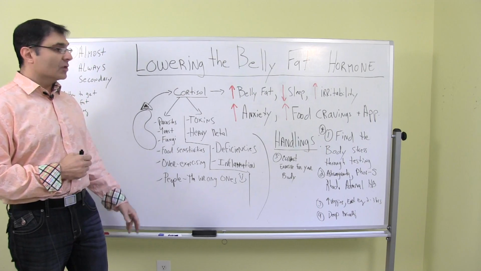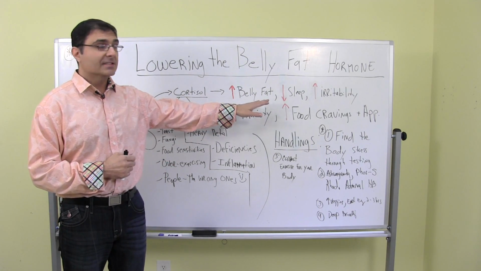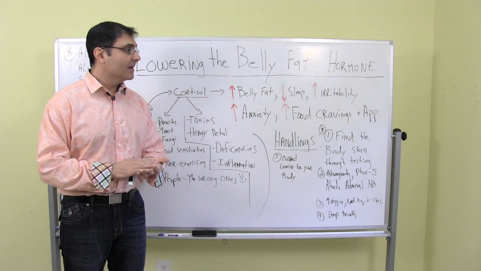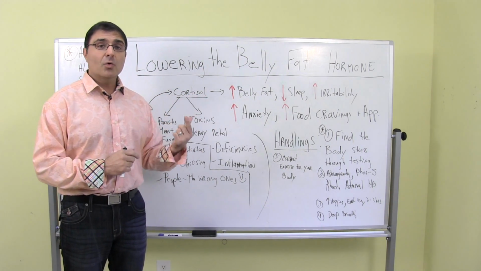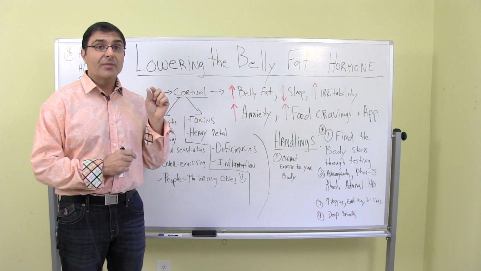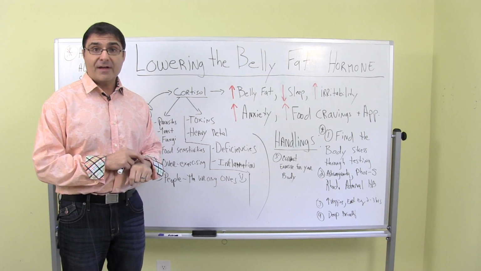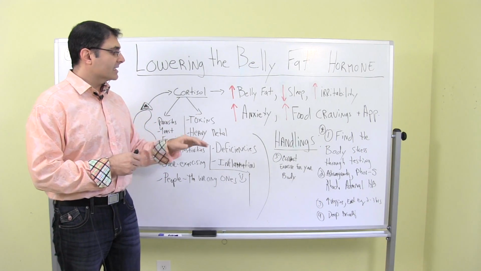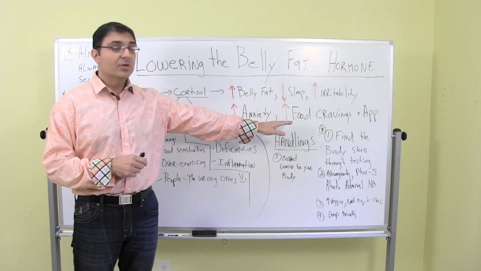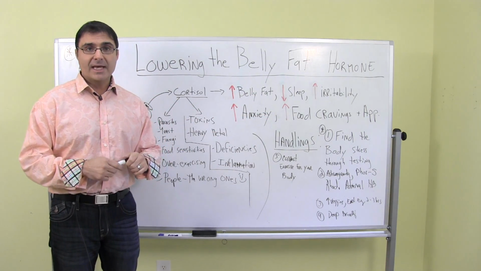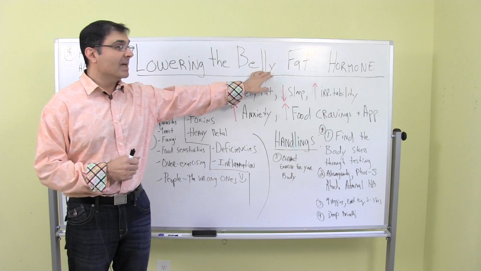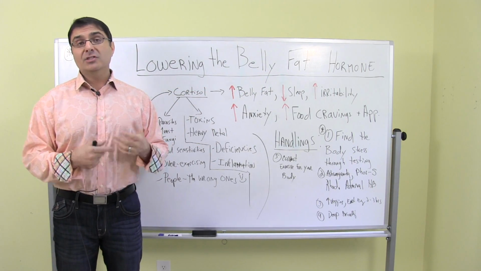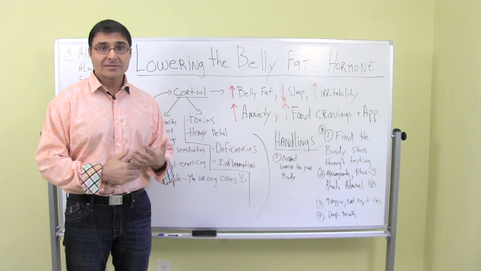So what does elevated cortisol do in the body? This is what it does. Some of the things: causes belly fat, reduces your sleep, so it messes up your sleep, increases your irritability. Cortisol actually breaks down a part of the brain called the hippocampus, which can affect your mood and emotion. So it can make you more irritable, your fuse can become shorter, things like that. Anxiety, it can increase your food cravings, it can increase your appetite. But the thing we're talking about today is really belly fat. And cortisol will deposit that fat right around the midsection and cause you to have more of that spare tire type of appearance.